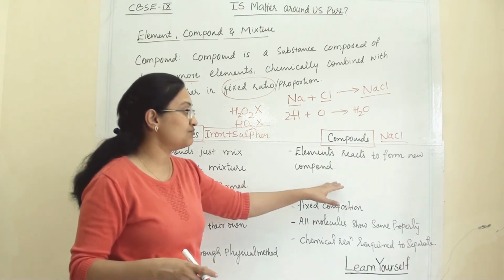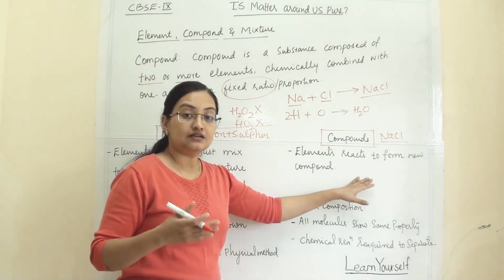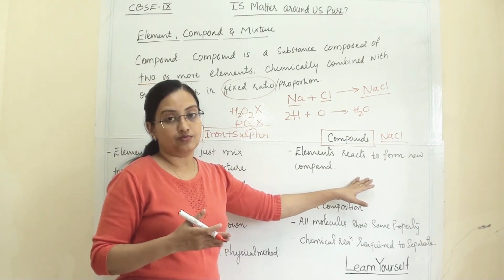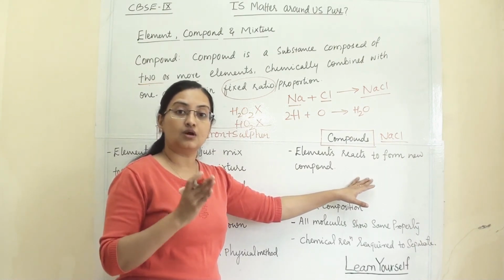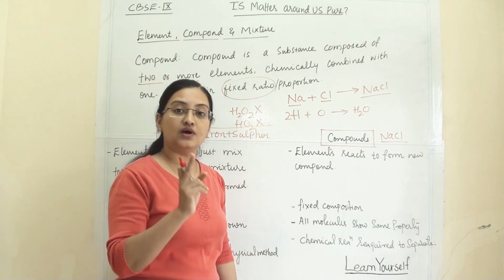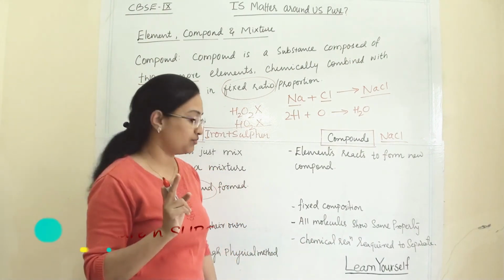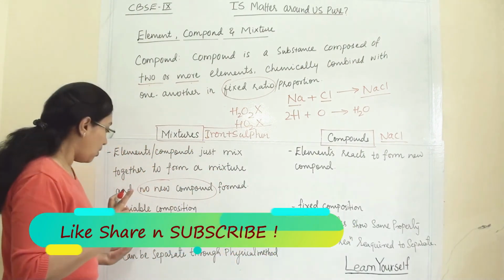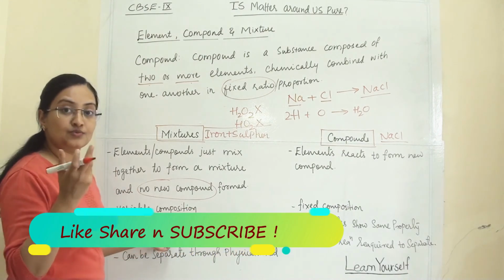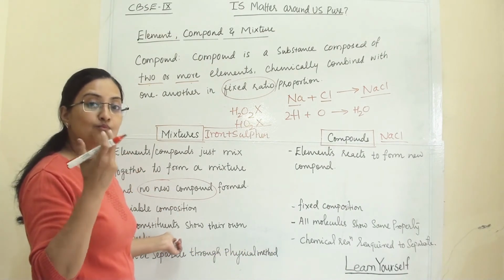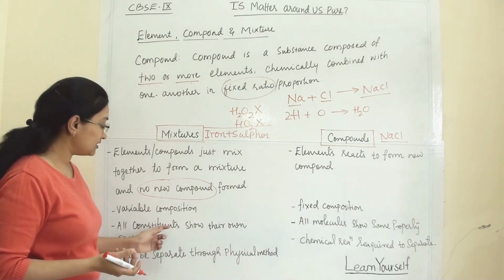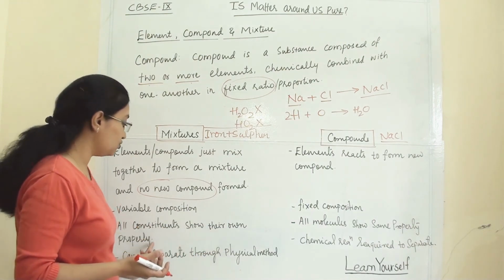But you cannot expect that in a compound, because a compound will show only one type of characteristic property. In a mixture, all the constituents, meaning all the substances you have mixed, show their own property.